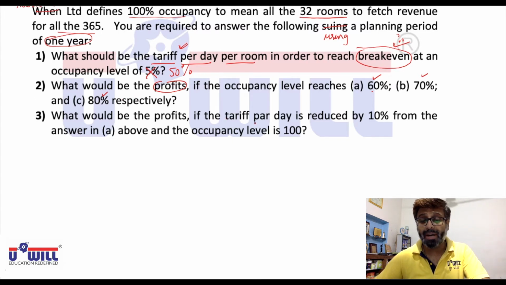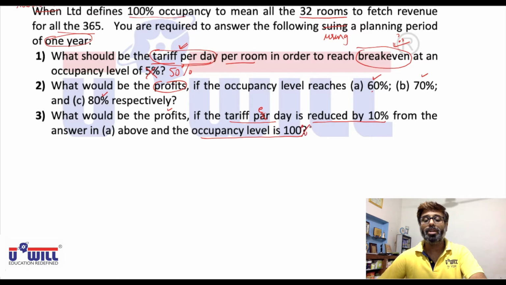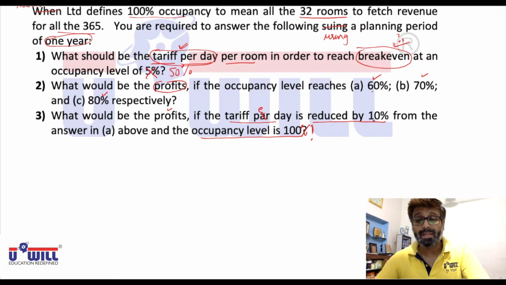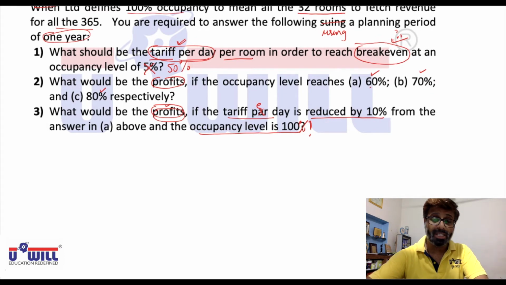If the tariff per day is reduced by 10%, compared to the tariff we are charging in question 1, what profits would we still earn, from the answer in A above? A above means the first one. And if the occupancy level goes to 100% and you reduce the tariff by 10%, what profit will you be able to earn? Three questions are asked. Now let us understand how to find the solution for these three questions.